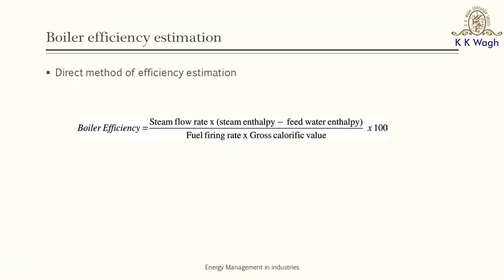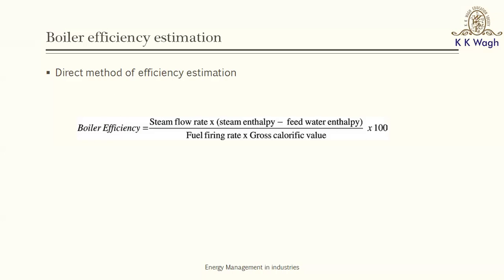There are different ways of measuring the calorific value depending upon the type of fuel. But if you are an energy auditor in an industry and you want to find the calorific value, you can just get a sample and get its calorific value determined from a standard lab. There are ASTM methods, American Society for Testing Material methods, for determination of the properties of the fuel, including the calorific value.